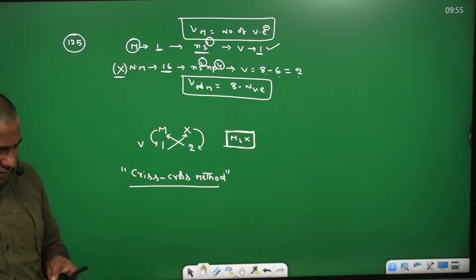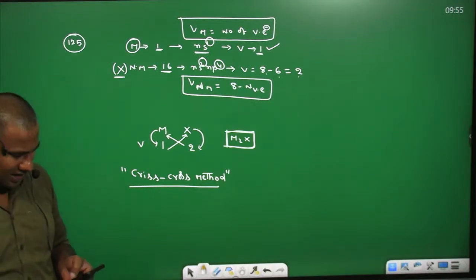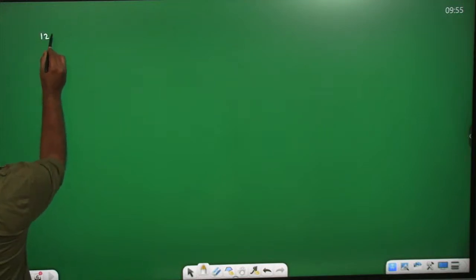Arrange the following species, the general formula of the compound. It is over. The next one. Question number 126.